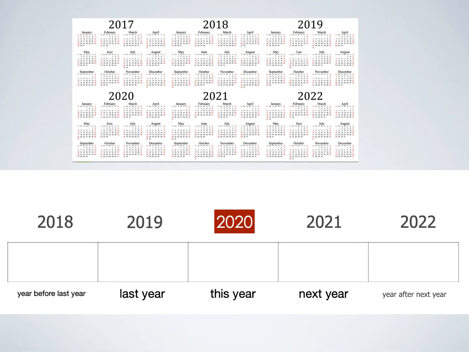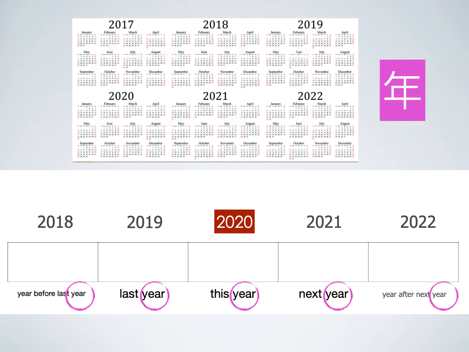And from the next calendar, we can now talk about the different years. So, year in Chinese is 年，年。 Let's start with this year, 2020. What does this year in Chinese mean? 今年，今年。 And last year would be 去年，去年。